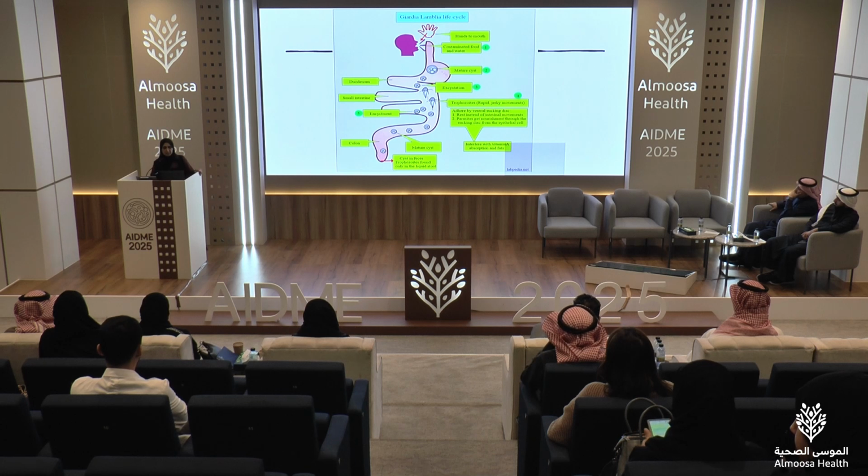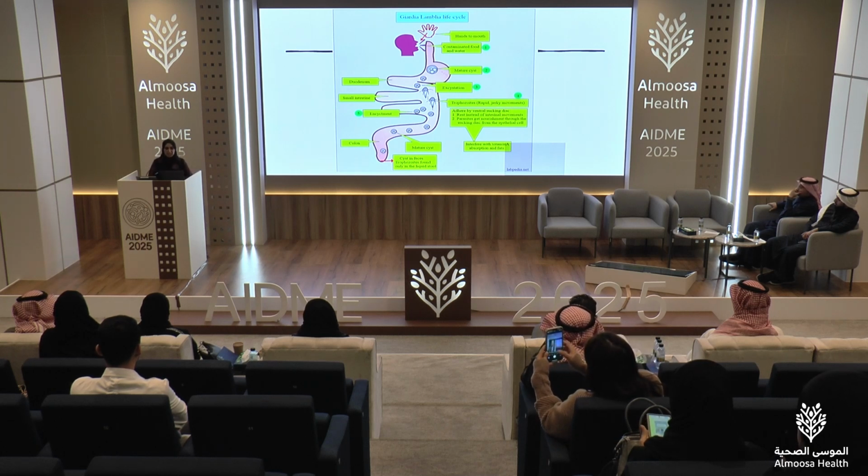So, the Giardia lamblia, or Giardia duodenalis, life cycle. The mode of transmission is hand to mouth, fecal-oral, or contaminated food and water. They ingest the cyst, it goes through the stomach, then it goes through a stage of excystation and encystation,